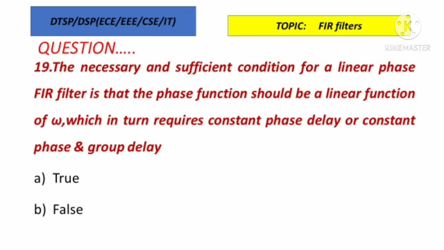Question number 19. The necessary and sufficient condition for a linear phase FIR filter is that the phase function should be a linear function of omega, which in turn requires constant phase delay or constant phase and group delay. Is the statement true or false? So for a filter to be a linear phase FIR filter, the phase should be a linear function of omega. It is correct. And it should have constant phase delay and constant phase and group delay. So this is a true statement. The necessary condition is a linear function of frequency as well as constant phase delay and group delay.